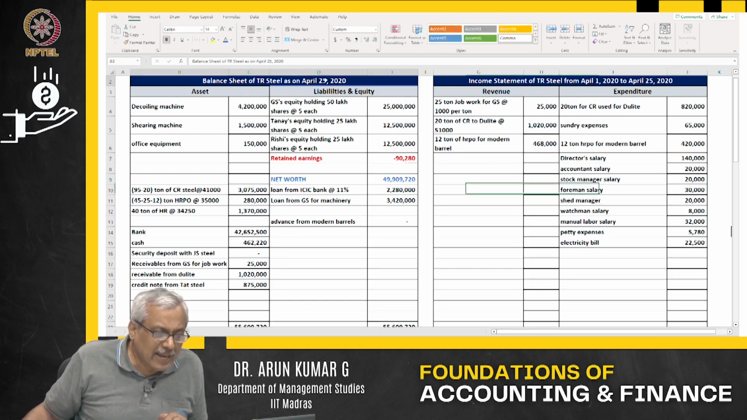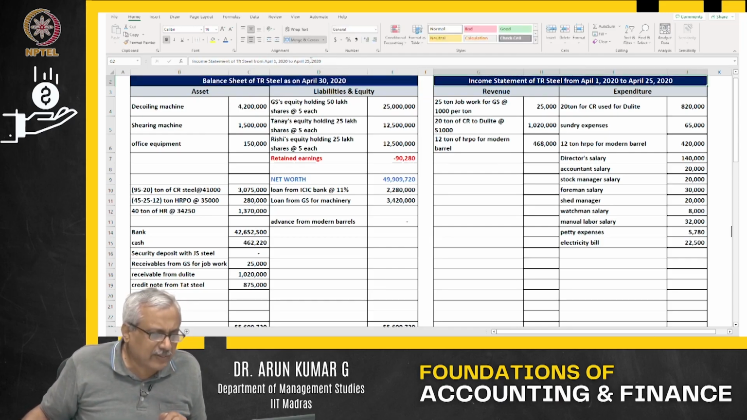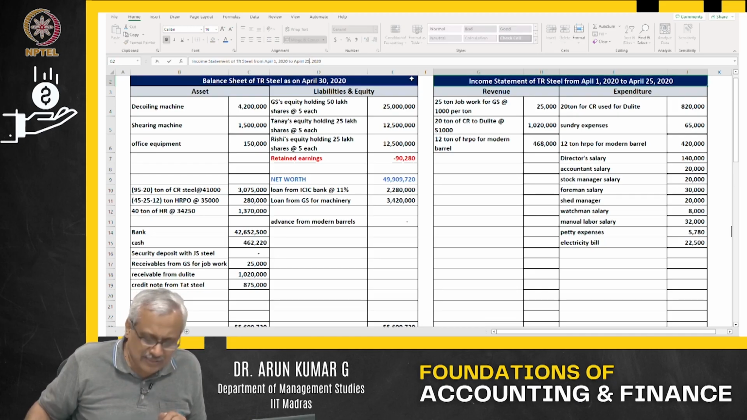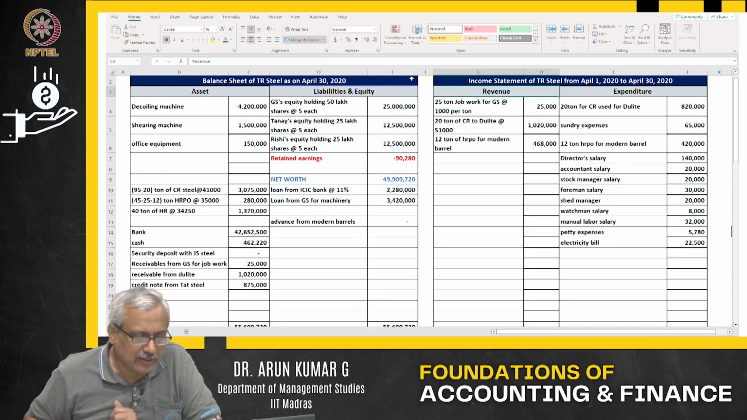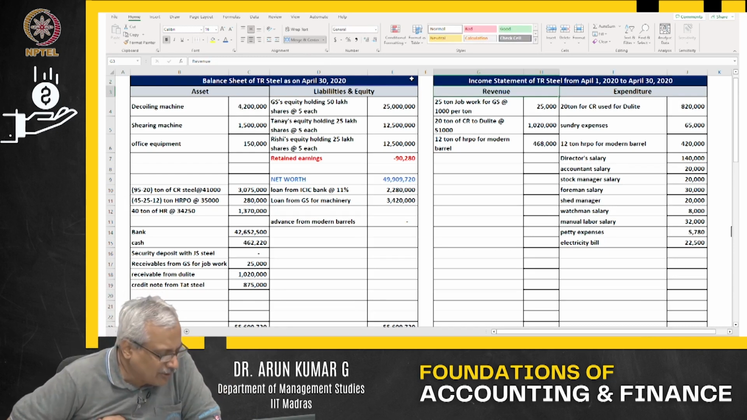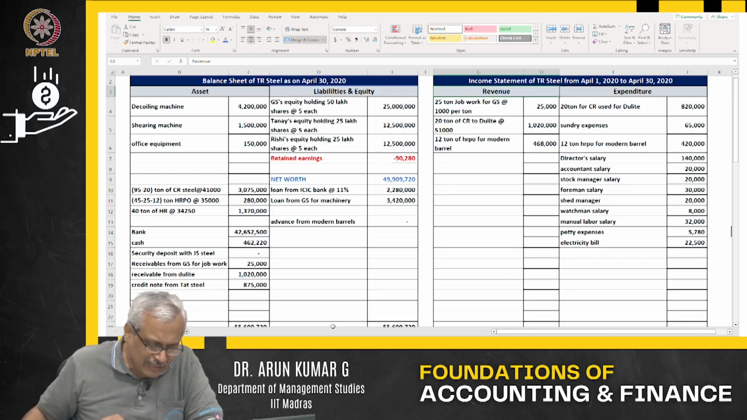Now, this is all as of April 30th. The balance sheet and income statement are as of April 30th. When I did the 29th transaction of withdrawing the money from the bank, I didn't adjust the date. Please make a note of that. So, as of 30th of April, your balance sheet looks like this and your income statement looks like this. Have I finished? I am not finished.